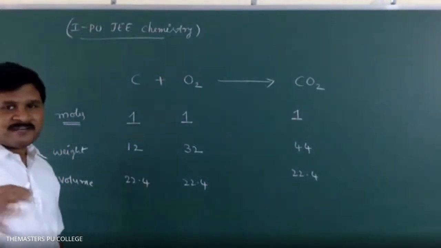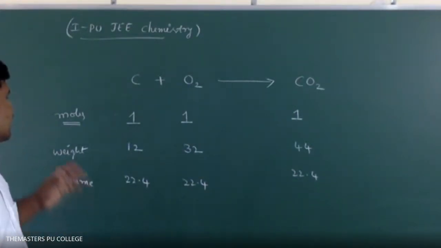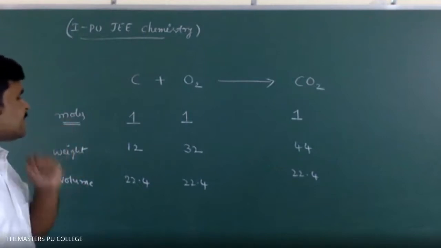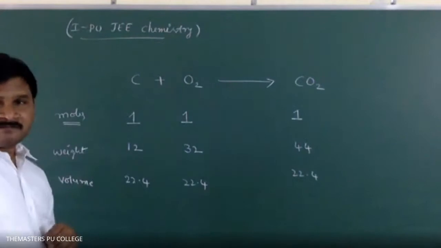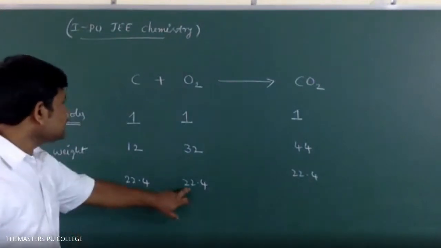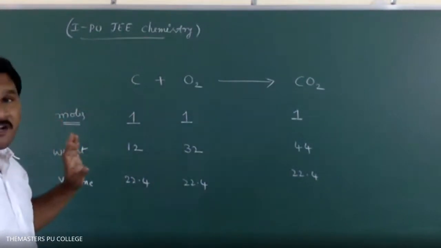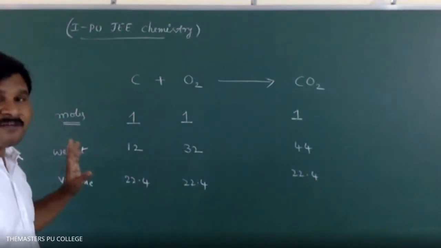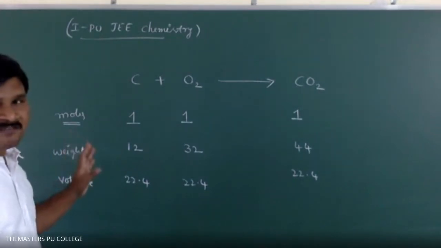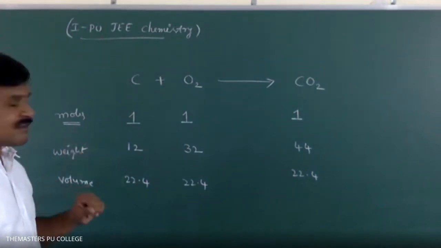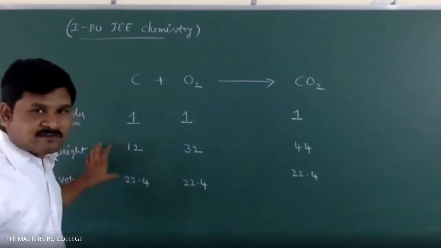Suppose for a weight volume relation, they may ask a question like this: What is the volume of O2 required for combustion of 6 grams of carbon? This is asking volume, and weight is given. You see, this information we know from the equation.